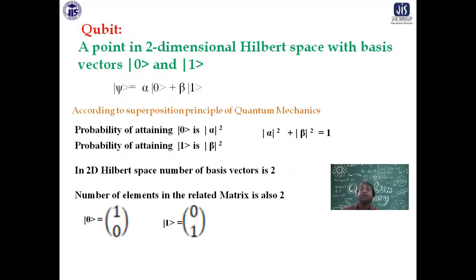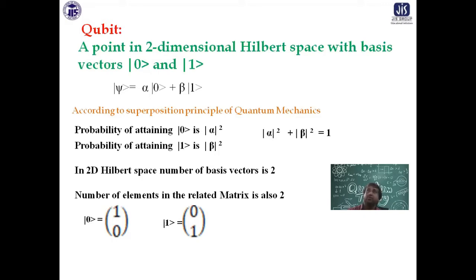Now another important idea is that any vector, therefore, if we choose, say, alpha squared plus beta squared equal to 1, suppose you make beta equal to 0, then your alpha has to be 1. So your psi then converges only to the zero state. So then 0 is also a quantum bit. If you make alpha equal to 0, then beta has to be equal to 1, because alpha squared plus beta squared is 1. So now that also gives a quantum mechanical state. So the one state is also a qubit.